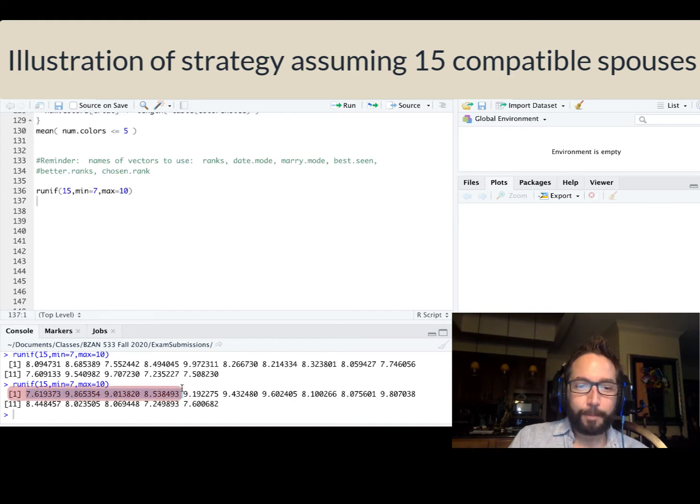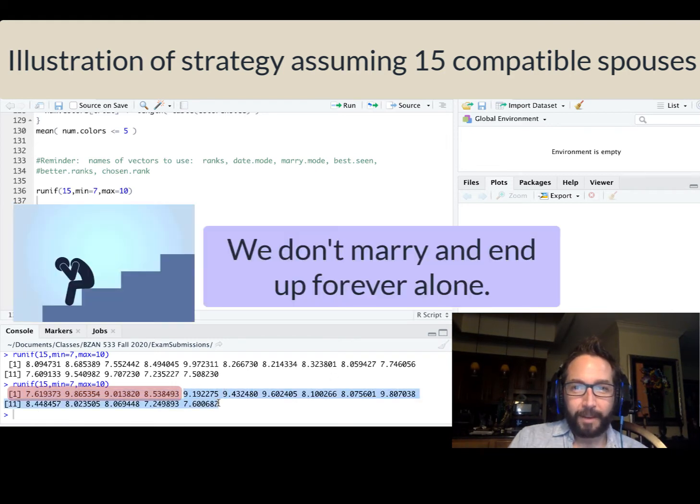Here are the 4 people we run into in date mode. The very best person was a 9.865. So who do we send the proposal out to? Well, trying to beat a 9.865, marching down, marching down, marching down. Uh-oh. After we ended date mode and entered marry mode, we never actually run into someone who was better than the second person that we dated.